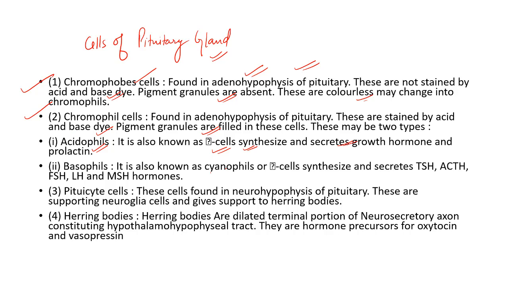Basophils, these are known as what? Cyanophils, cells that synthesize and secrete TSH, thyroid stimulating hormone, ACTH, adrenocorticotropic hormone, follicle stimulating hormone, luteinizing hormone, and melanocyte stimulating hormone. The pituitary is the master gland of the body. It controls all the other hormonal secretions by feedback mechanism.